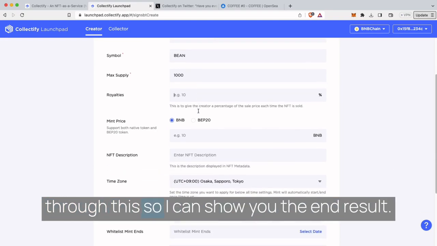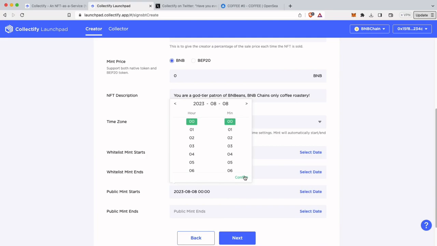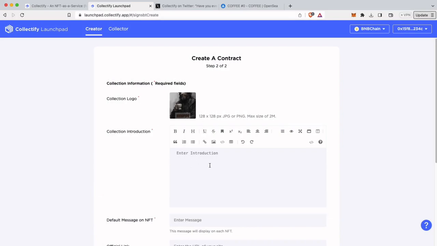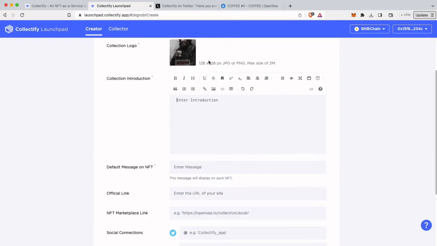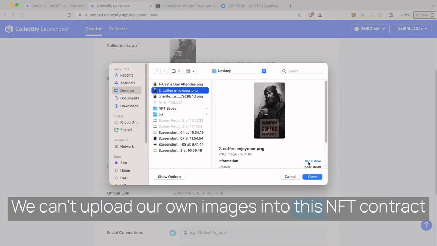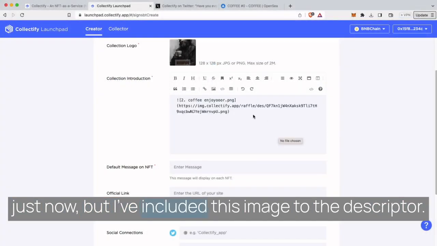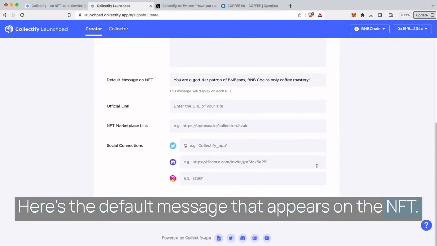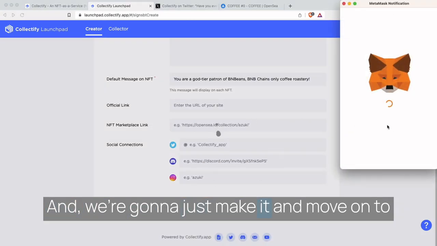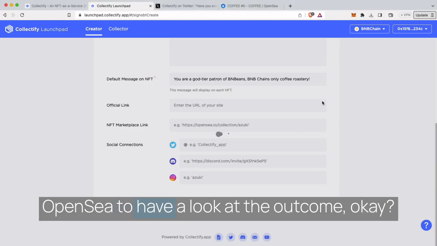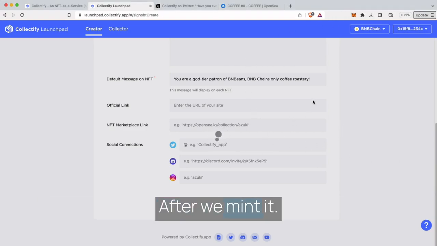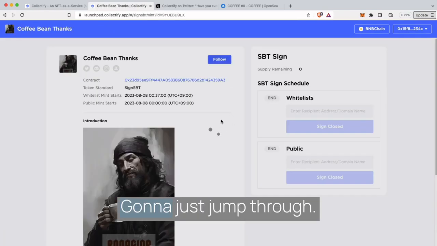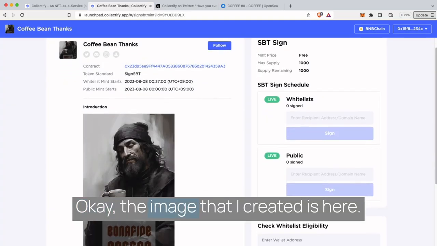And I'm going to just hurry through this so I can show you the end result. Okay, pretty standard stuff. We're going to just do a nice little image, the coffee enjoyer, collection introduction. We can't upload our own images into this NFT contract just now, but I've included this image in the descriptor. Here's the default message that appears on the NFT, and we're going to just make it and move on to OpenSea to have a look at the outcome, okay, after we mint it. All right, here's the same old page that we've seen before. Going to just jump through. Okay, the image that I created is here.